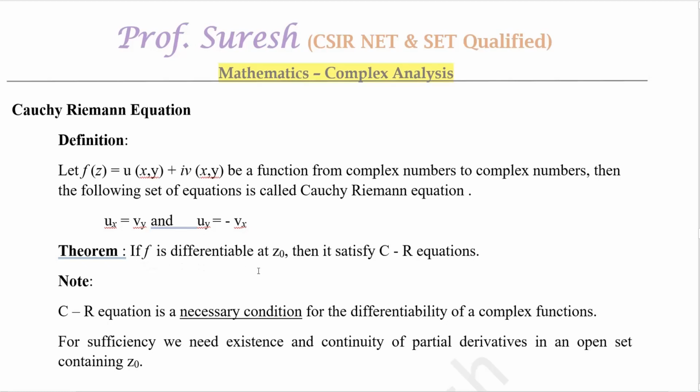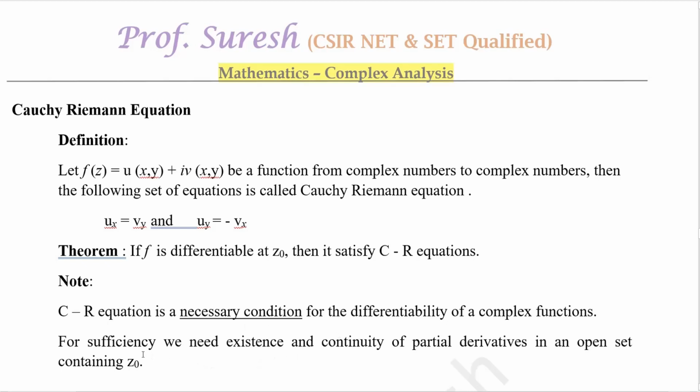If f is differentiable at z0, then it satisfies the CR equations. Actually, we usually say f, but the actual meaning is that the first order partial derivatives of f satisfy the CR equations. That is the actual meaning, but we understood, so we simply say f satisfies the CR equations. Note, the CR equations are only a necessary condition, not sufficient.